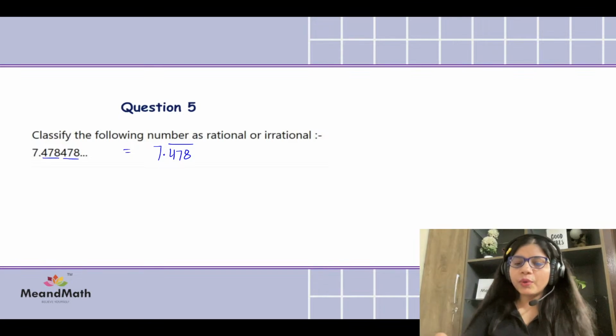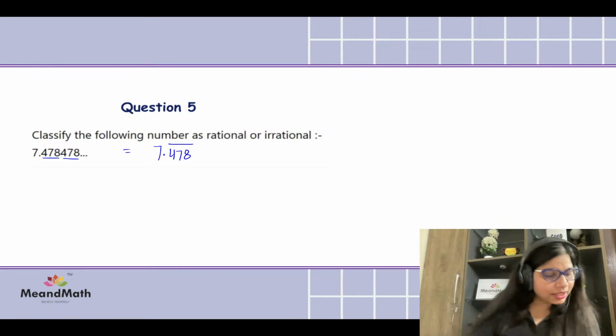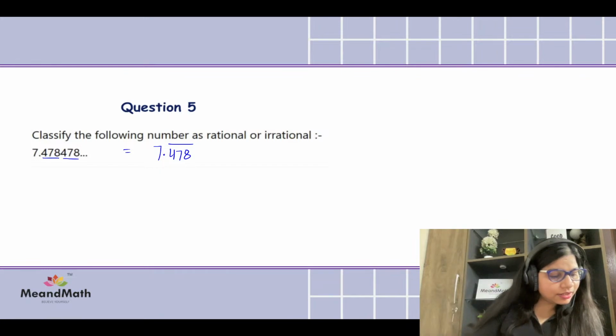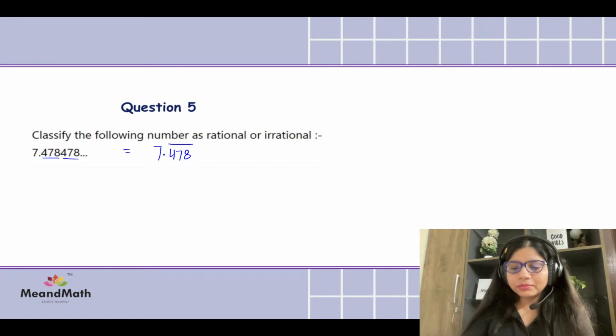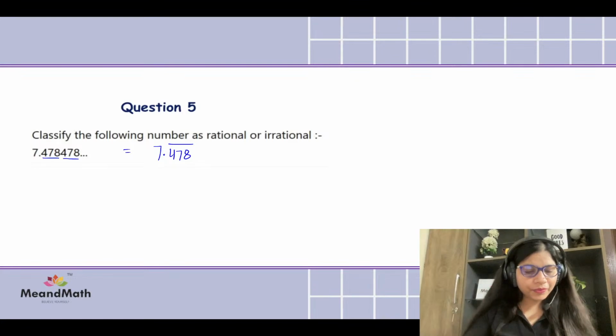If any other student has joined, you need to share your name with me, then only I'll be able to interact with you. I have Janvi over here, the super smart girl, who has answered 2 questions correctly. Let's see what she says. So Janvi is saying it is rational because it is a terminating decimal number.